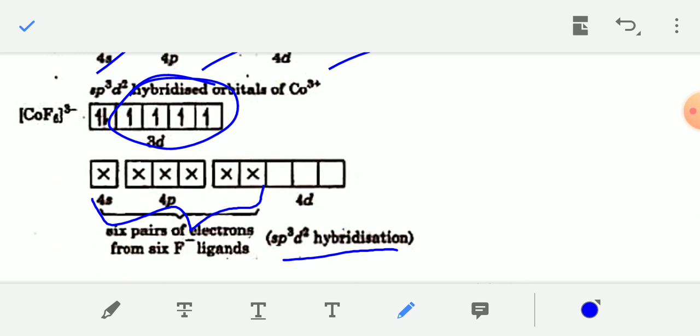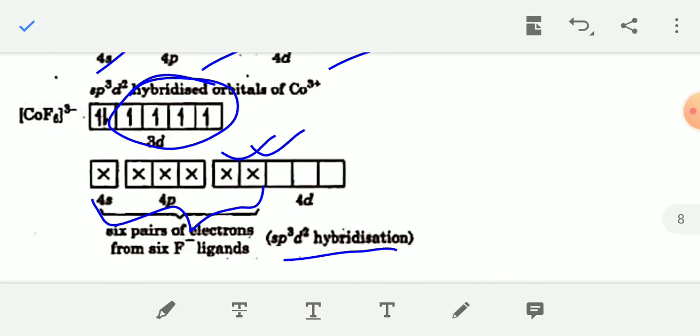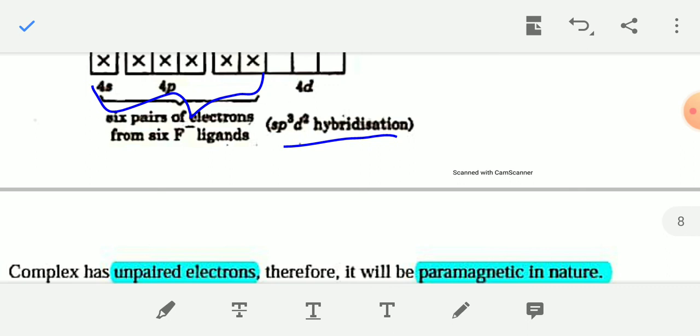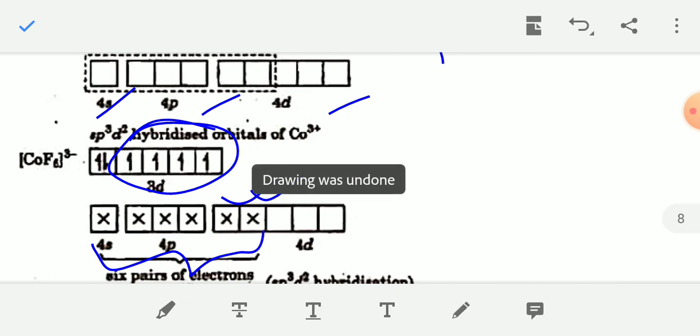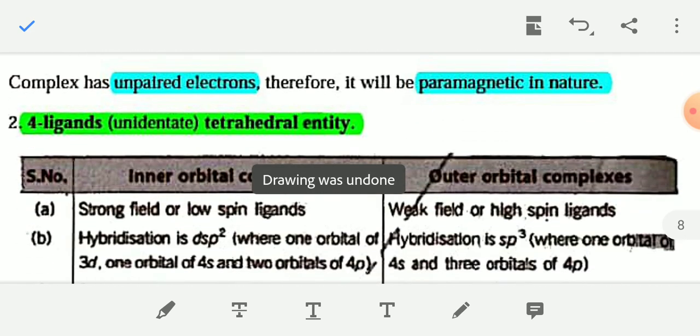And as the 2 d orbitals involved in this hybridization are from the outer shell, that's why this is known as an outer orbital complex, from the 4d shell. There is no pairing of electrons in the inner 3d shell, as F minus is a weak field ligand, and as you can see here, 4 unpaired electrons are present. So due to the presence of these 4 unpaired electrons, [CoF6]3- is paramagnetic in nature.